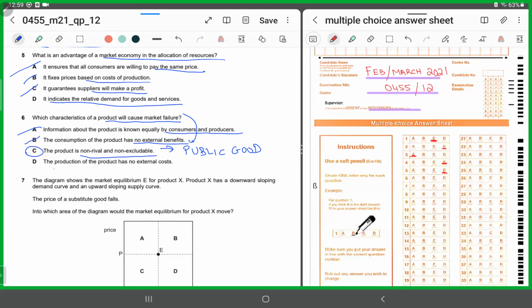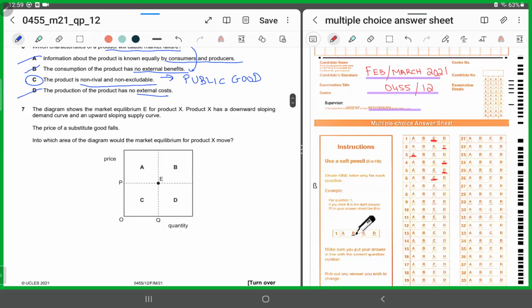Why can it not be D? Because in D, the production of the product has no external cost. If it does not have external cost, this means private cost is equal to social cost. So the market is still working efficiently. So we'll chop off D. So for 6, it has to be C.